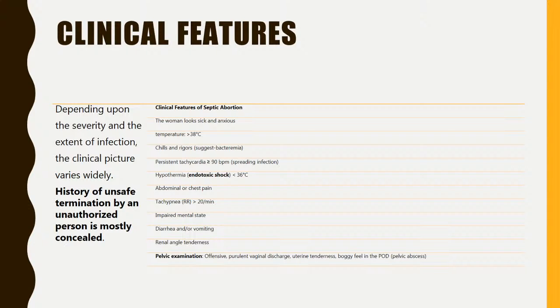What are the clinical features in septic abortion? The woman looks sick, anxious, temperature is more than 38, chills, rigors, there is tachycardia more than 90 beats per minute, there is hypothermia, abdominal or chest pain, tachypnea, impaired mental state, diarrhea, renal angle tenderness, and on pelvic examination, offensive purulent vaginal discharge, uterine tenderness, and a boggy feel in the pouch of Douglas due to pelvic abscess will be found.